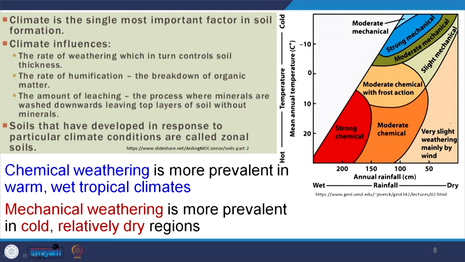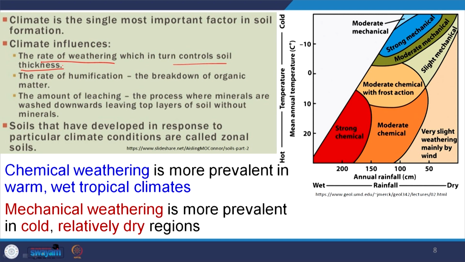Here again is the old graph; there are different weathering segments defined by rainfall and temperature variation. Climate is the single most important factor in soil formation. Climate influences the rate of weathering, which in turn controls the soil thickness.